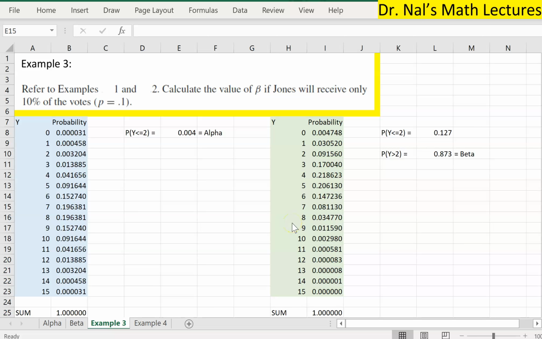We will now go ahead and work with the third example. In the third example, suppose that the true probability of any randomly selected person voting for Jones was only 10%. Then what would be the value of the beta? So remember, beta is continuing to accept the null hypothesis while in fact the alternative hypothesis is true.